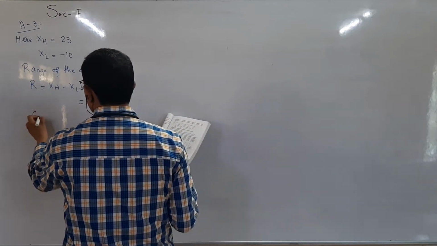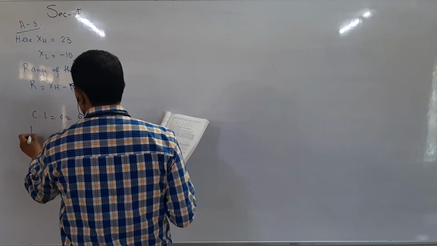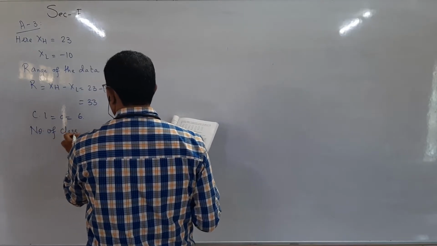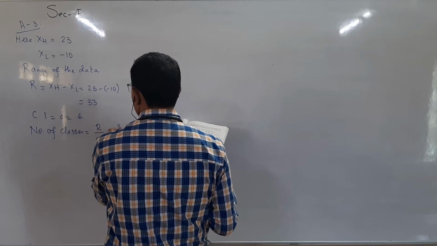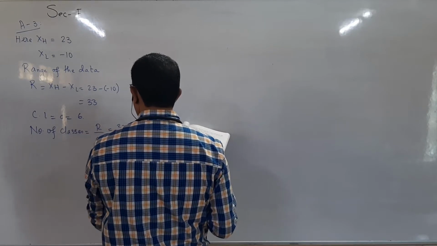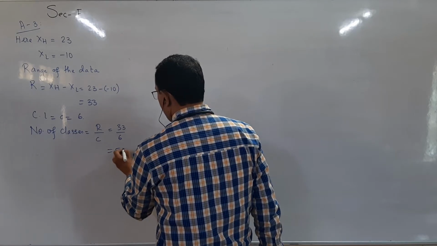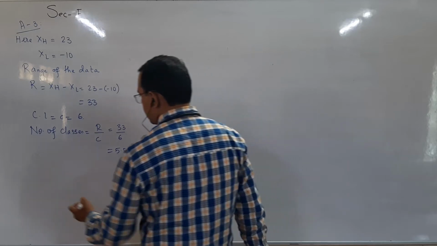Class length is given as 6. So number of classes which can be made are range divided by class length, 33 divided by 6, which is 5.5. So approximately I go for 6 classes.